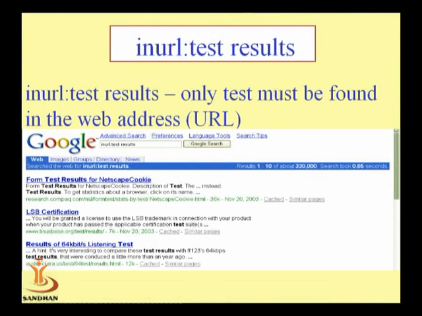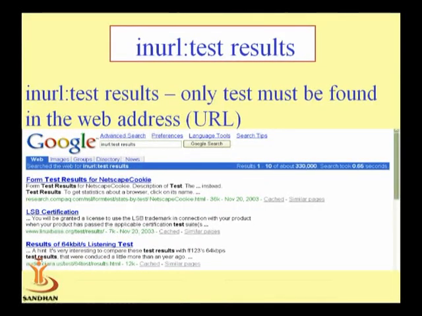Now the next is in URL test, that is test result. Now the in URL test command returns only pages where test must be found in the web address. Now as we discussed, URL means Uniform Resource Locator. Over here the in URL command gives results where the test result is in the URL. It will give the total answer. See in the example, for test result of Netscape, it will give results with the test result characters.